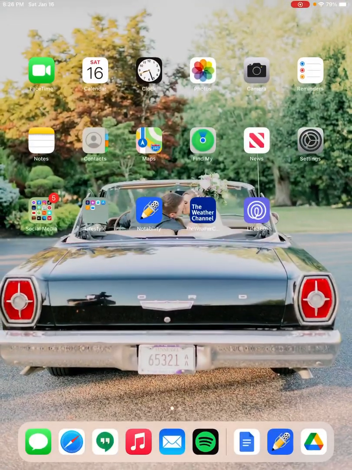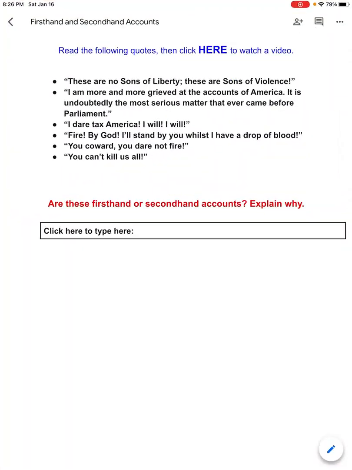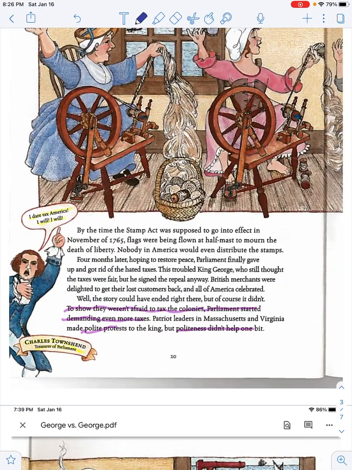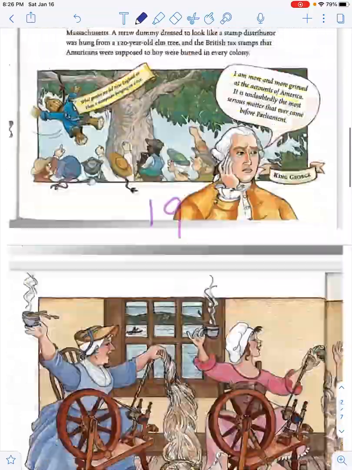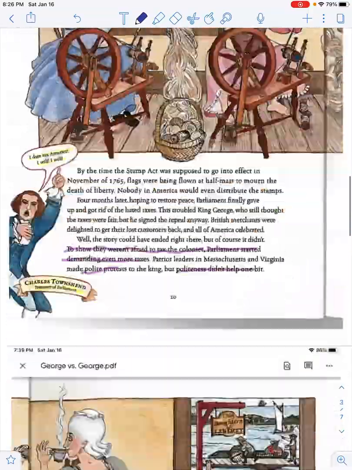So you're going to go back and find whether these are first-hand accounts or second-hand accounts. And I'll give you a little hint. They are in the speech bubbles of your text pages from pages 19 through 22.